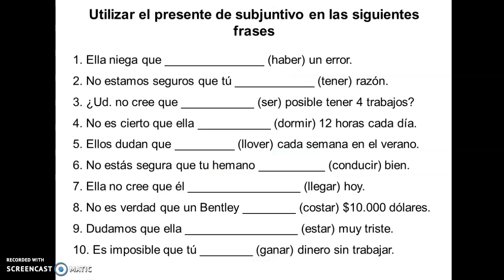Okay, so let's see. And I've prepared a practice as well. All of these verbs are conveying some type of doubt or uncertainty or denial. And so the verbs here in parentheses are the ones that need to be changed into the subjunctive.